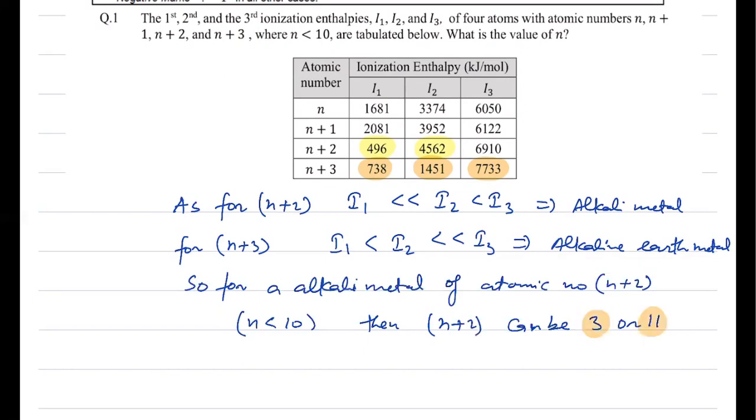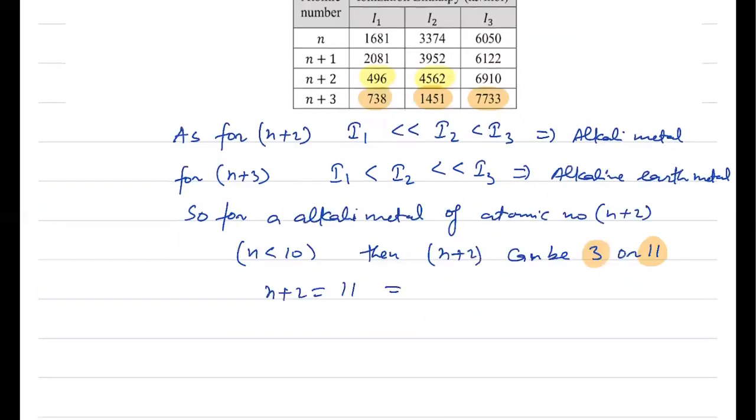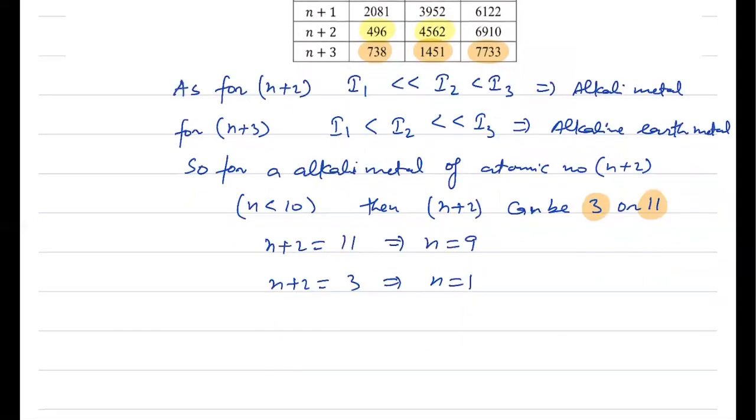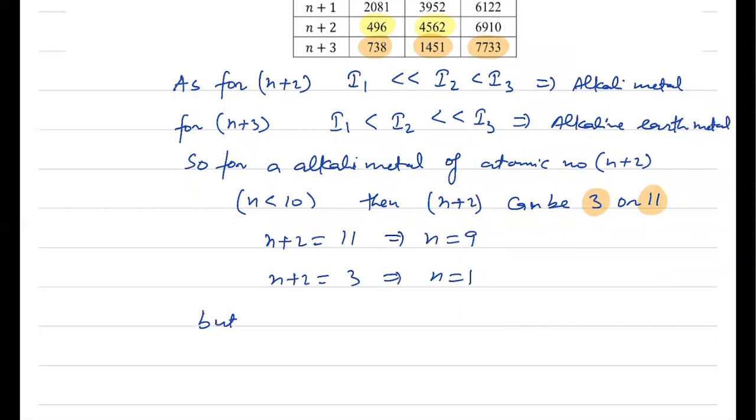Okay. Now, if I write n plus 2 equal to 11, it simply means n is equal to 9. And if I write n plus 2 equal to 3, that means n is equal to 1. That means the first element will be hydrogen. And for hydrogen, 3 ionization energies are not defined. That means n equal to 1 is not a possible answer. So we write the answer 9, but n equal to 1 cannot be possible.